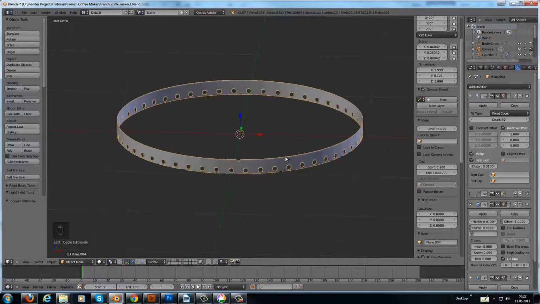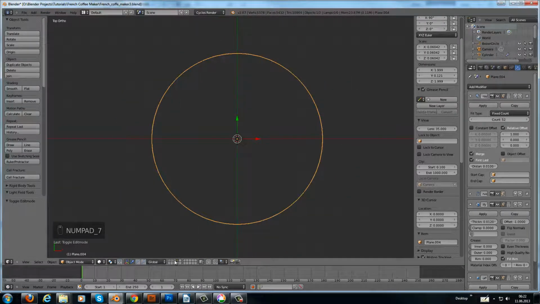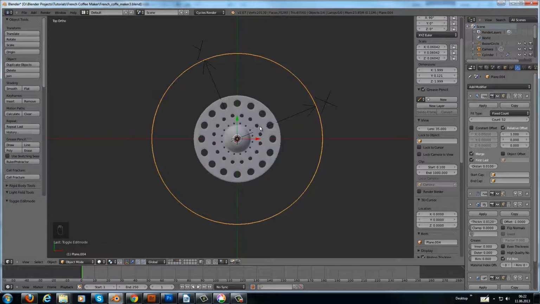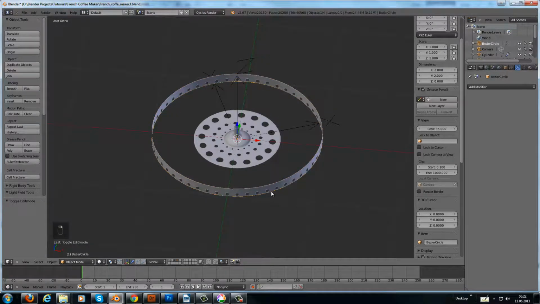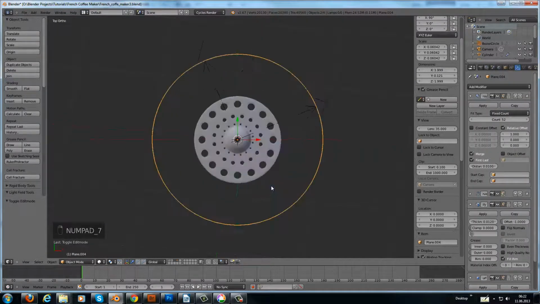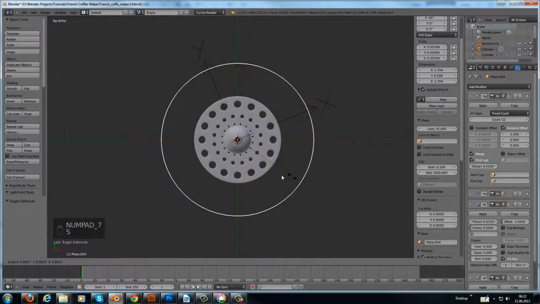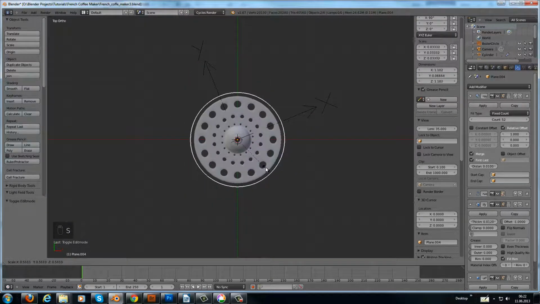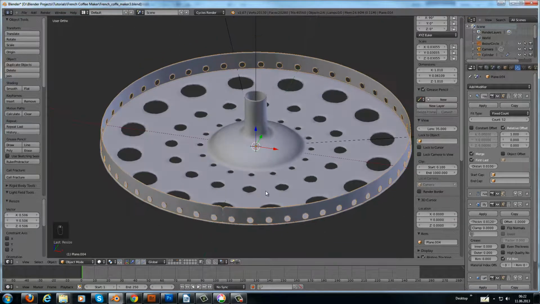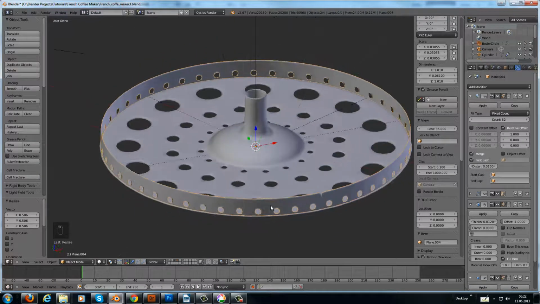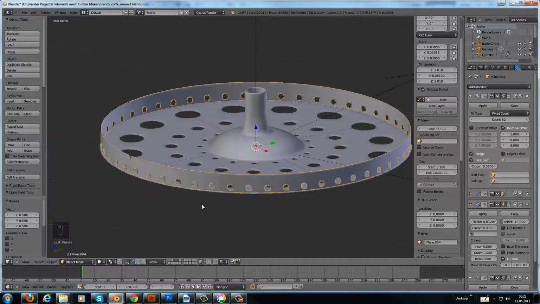So I go to top view and I blend in my layer 3, and now I see that the circle or the segments are too big. Now I select the circle and the band, go into top view, and I scale them down like this, and that's okay, and it looks really cool.